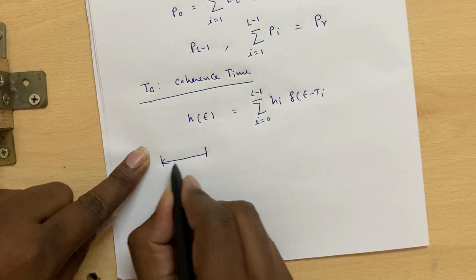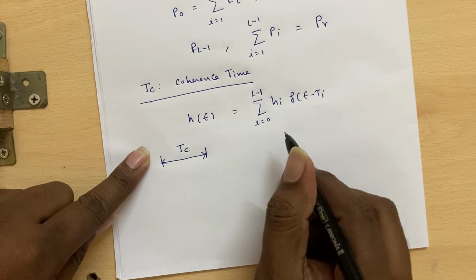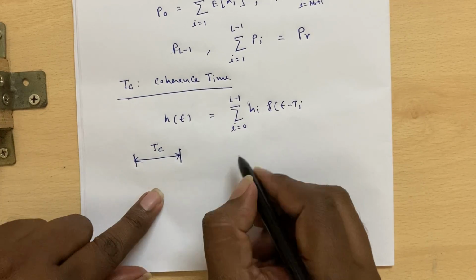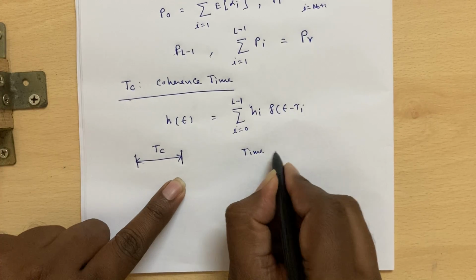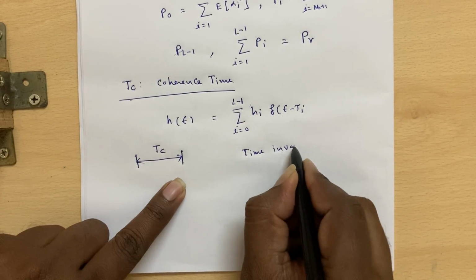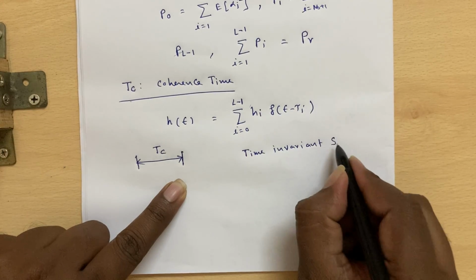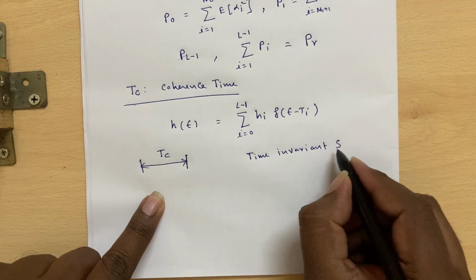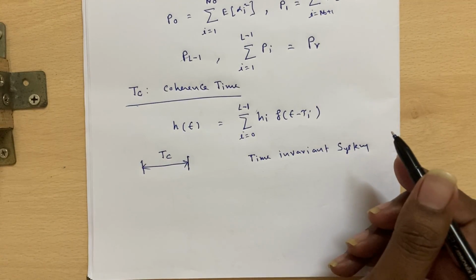So for a span of time Tc, you can assume these coefficients are constant, and within the duration of Tc you can treat the channel as a time invariant system.